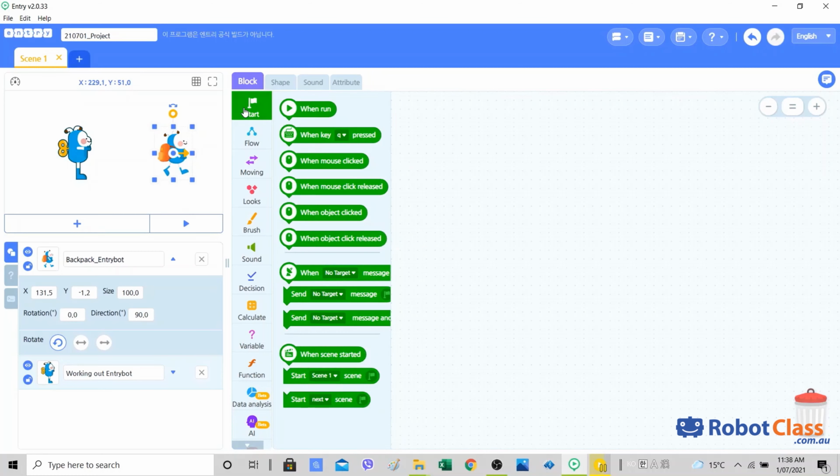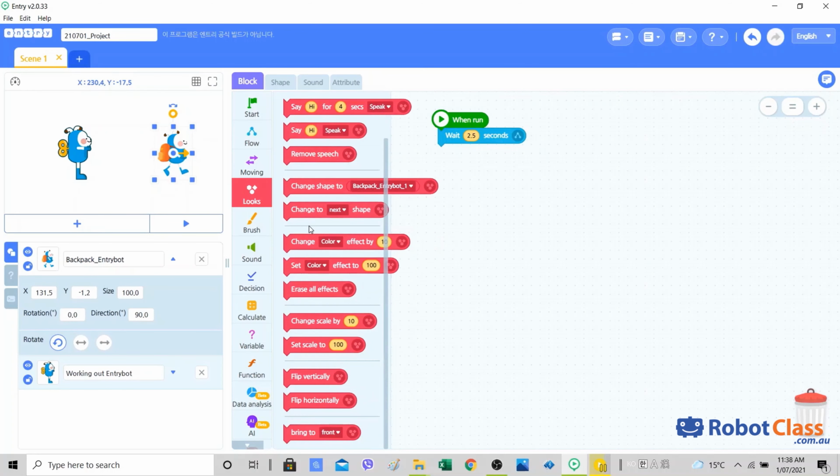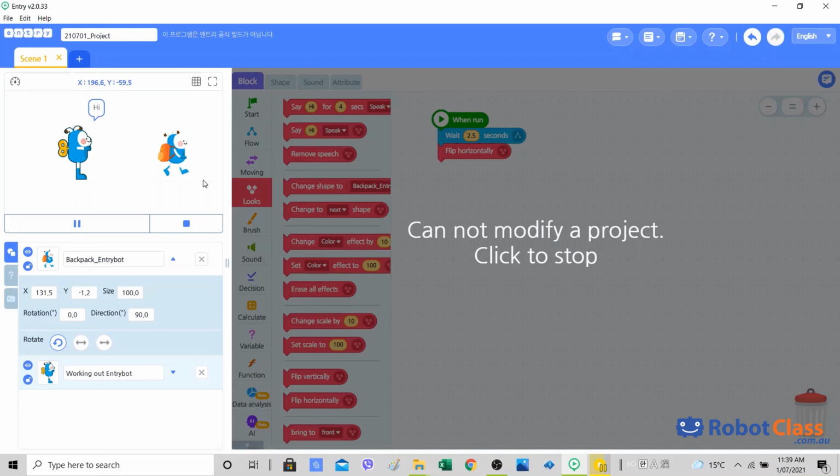And for this one, when run, before it turns to this side to have a conversation, it has to wait for 2.5 seconds because this one is speaking during that time. After 2.5 seconds, I want this to turn around, flip. We can do that under looks, flip horizontally. Let's have a look. 2.5 seconds and it turns around. So it works.